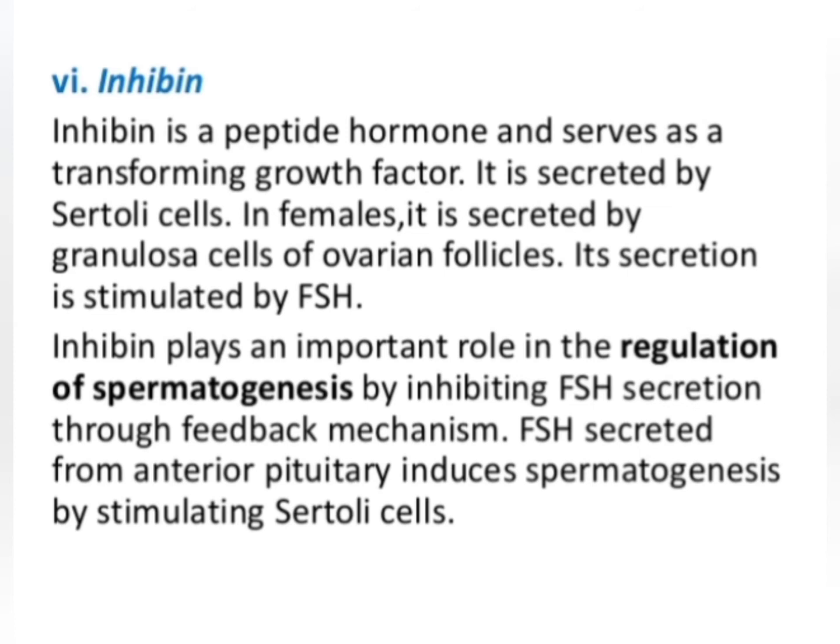If we talk about the function of this hormone, it plays a very important role in the regulation of spermatogenesis by inhibiting FSH secretion, that means follicle stimulating hormone secretion, through a feedback mechanism. And this FSH, follicle stimulating hormone, is secreted from the anterior pituitary, which induces spermatogenesis by stimulating Sertoli cells. So that's all about the role of different hormones in the process of spermatogenesis.